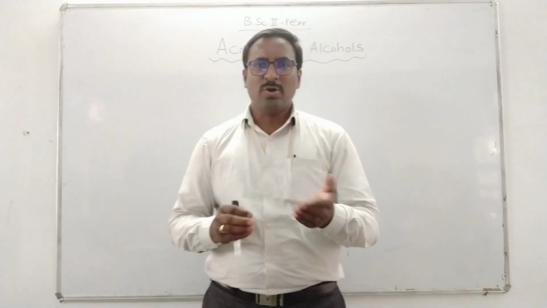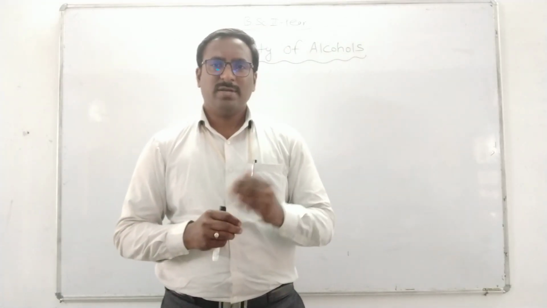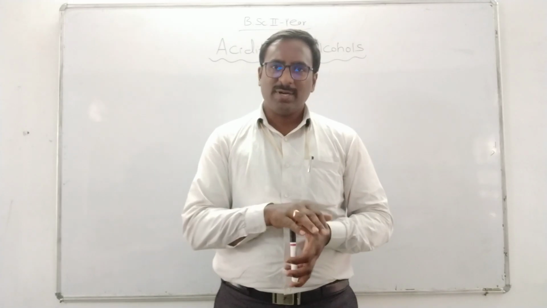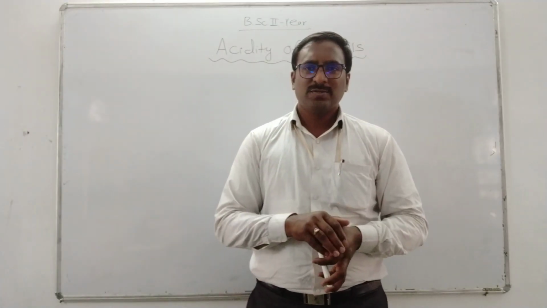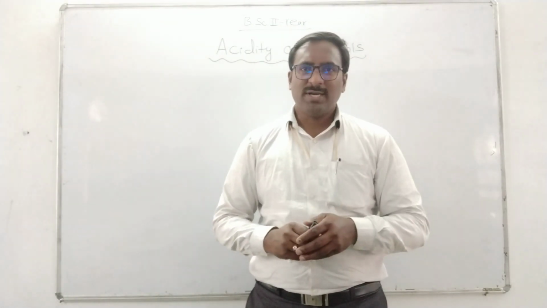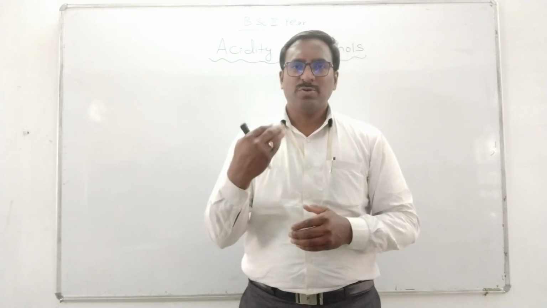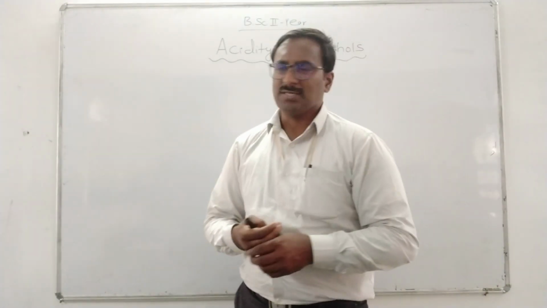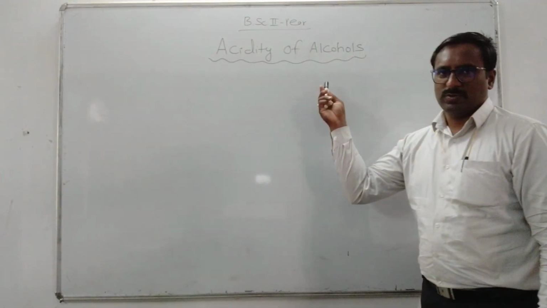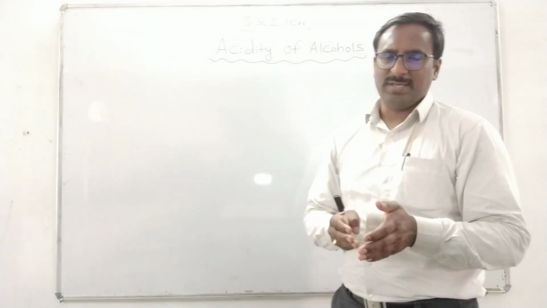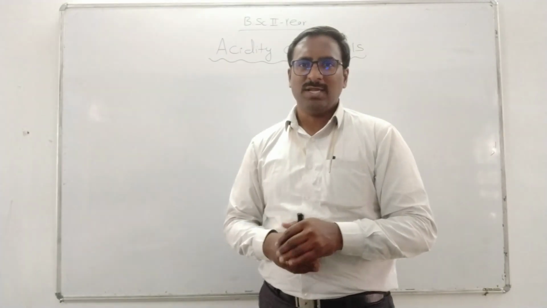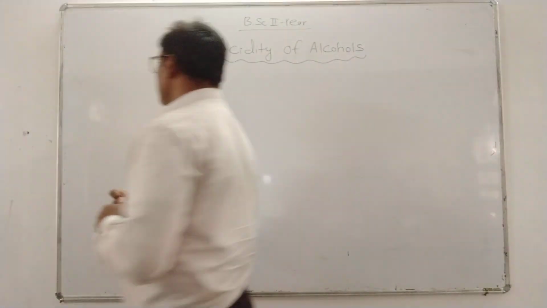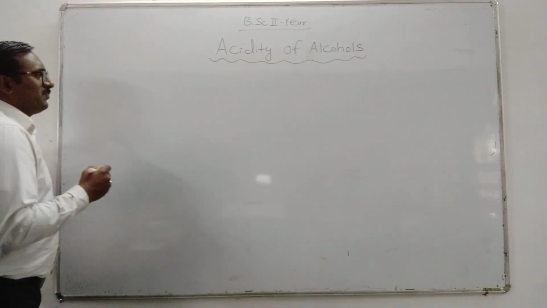So proton donor acid, then lone pair of electron acceptor type of acid, that is Lewis acid. So alcohols are Bronsted type of acid which donate the proton to the strong base, isn't it? So let us discuss the acidity of alcohol, the order of acidity, and also we compare the acidity of alcohol with water as well as phenols. Let us discuss acidity of alcohol.